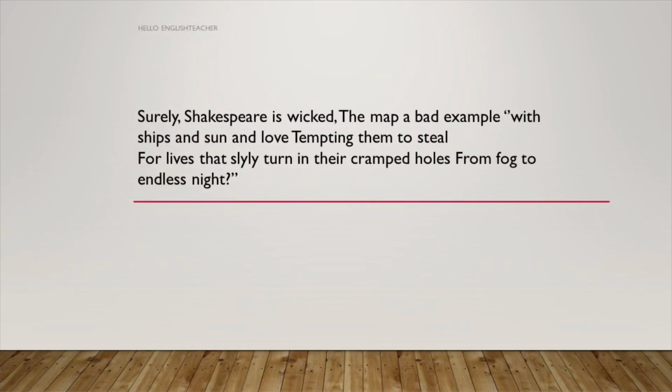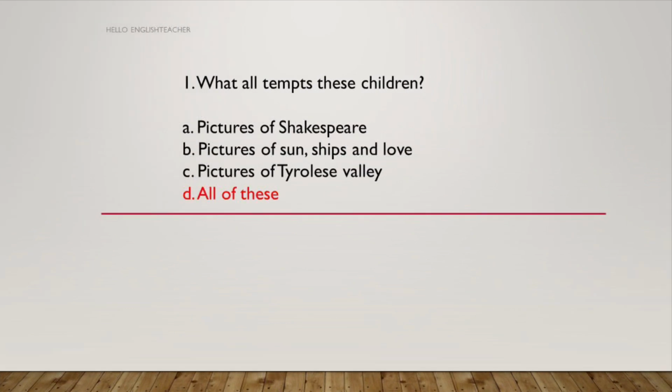So let's look at the second stanza. Surely Shakespeare is wicked, the map a bad example, with ships and sun and love tempting them to steal, for lives that slyly turn in their cramped holes from fog to endless night. So let's look at the questions from this stanza. Question number 1. What all tempts these children? Pictures of Shakespeare, pictures of sun, ships and love, pictures of Tyrolese Valley, all of these. So the answer is D, all of these. So all these things tempt the children and make them steal.